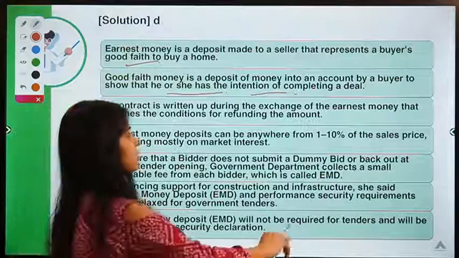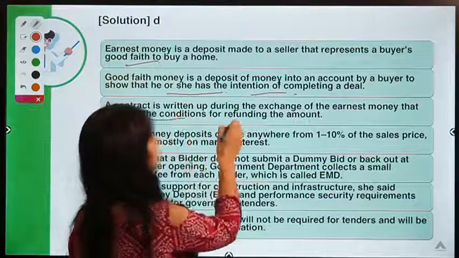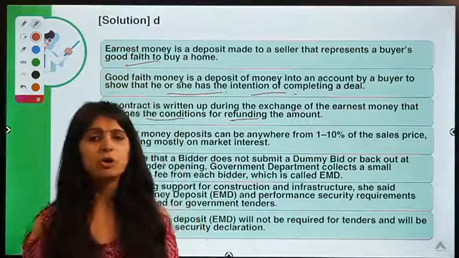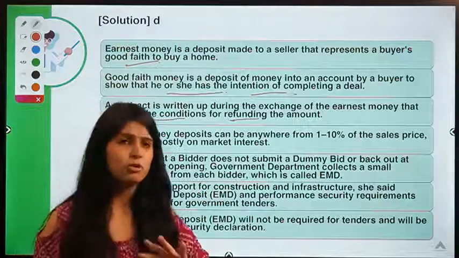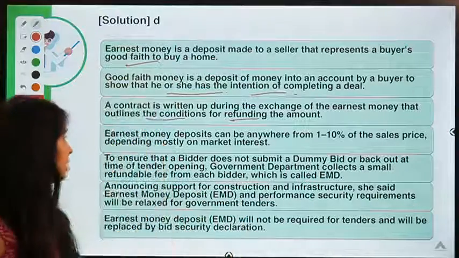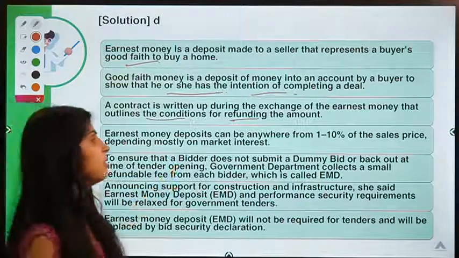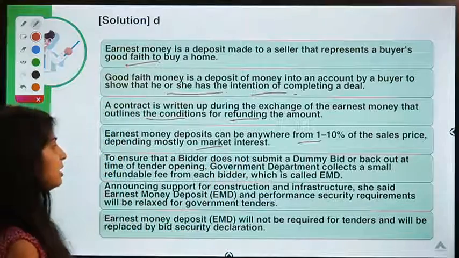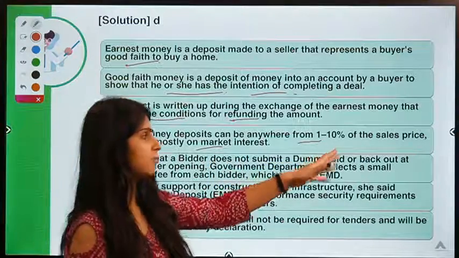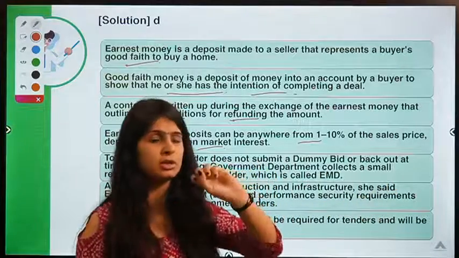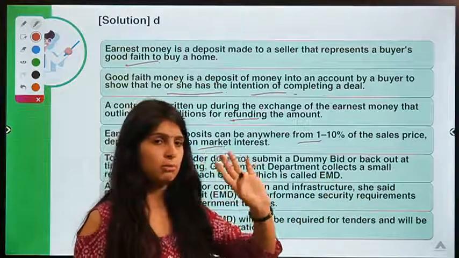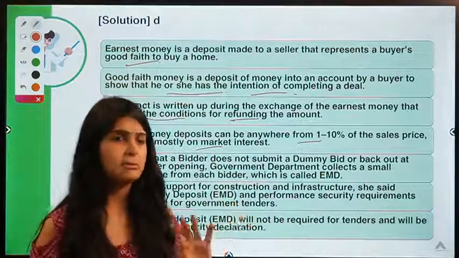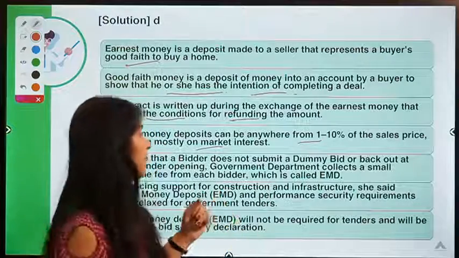A contract is written up during the exchange of earnest money that outlines the conditions for refunding the amount. That is, if you don't come back, whether you will get the money back or not, or if you will get some proportion of it back, all those things are put into a contract, right? Earnest money deposit can be anywhere from 1 to 10% of the sales price, depending mostly upon the market interest, right? So it is usually 1 to 10% of the sale price. So if you're looking to buy a flat worth rupees 50 lakh, it might range around 50,000 to 5 lakh, depending upon where you are thinking of buying it, right?